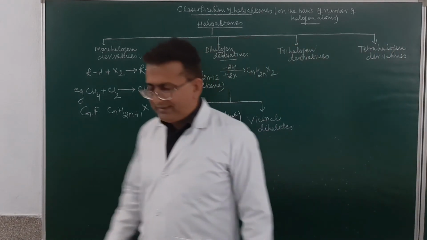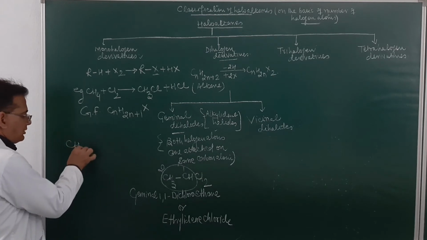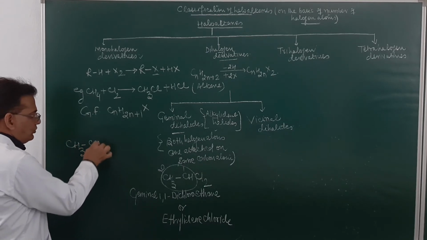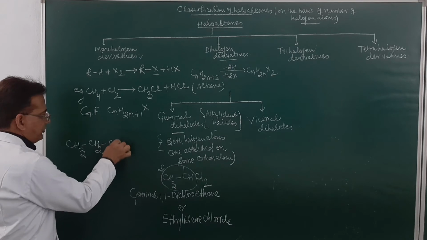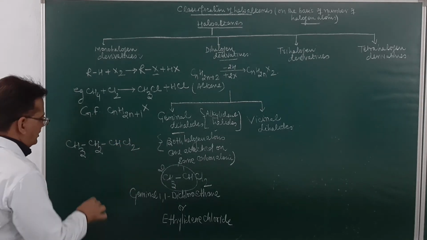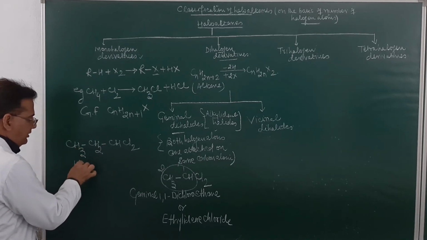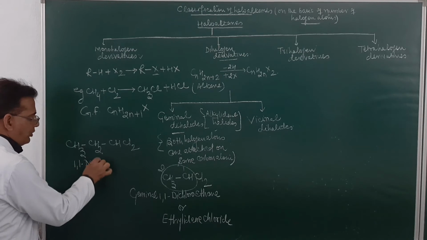If I say this compound, CH3CH2CHCl2, this will be 1, 2, 3. So 1,1-dichloropropane.